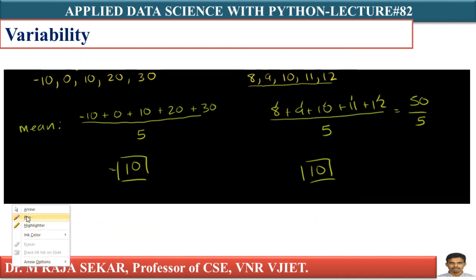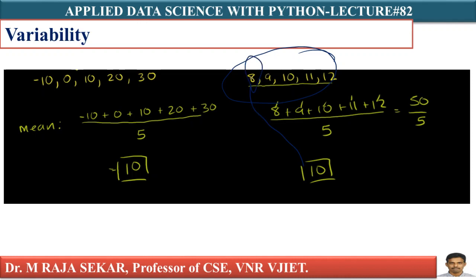Let me calculate deviations from my mean. For the second set of numbers: 10 minus 8, 2. 10 minus 9, 1. 10 minus 10, 0. 10 minus 11, minus 1. 10 minus 12, minus 2.